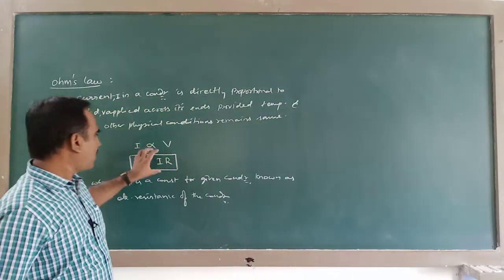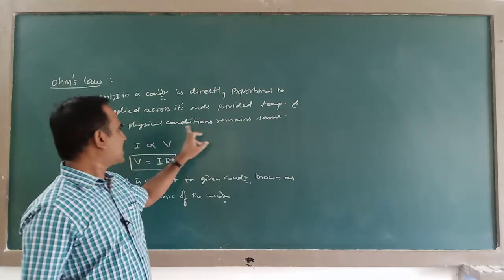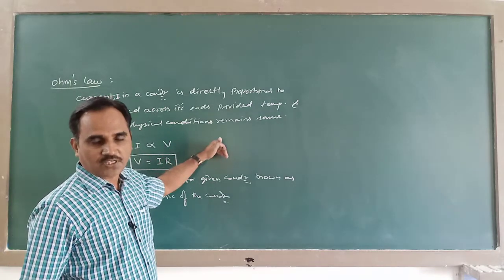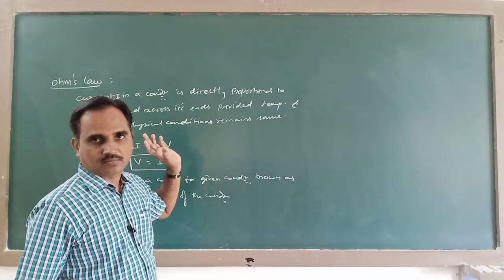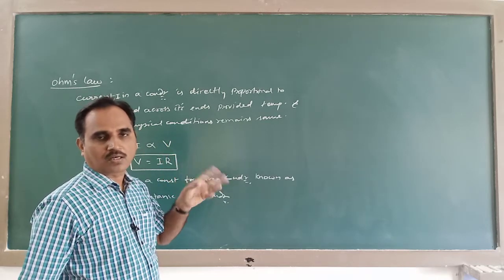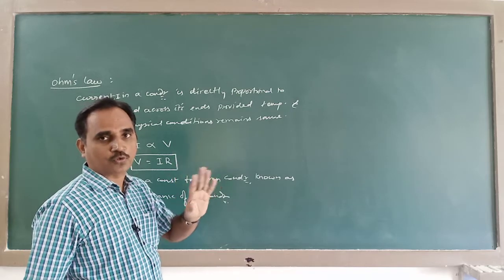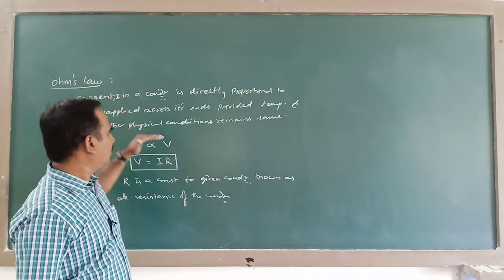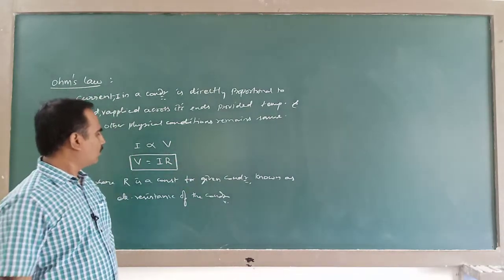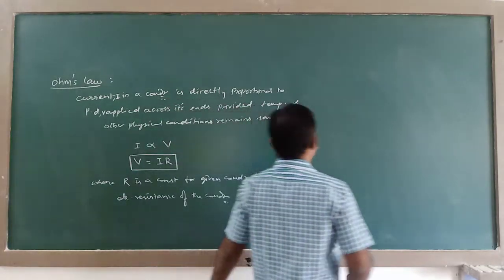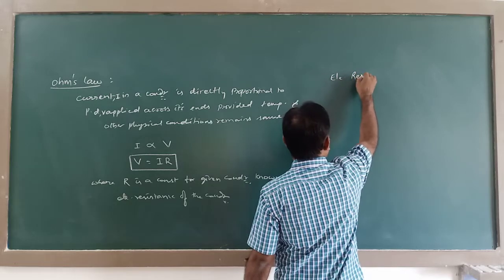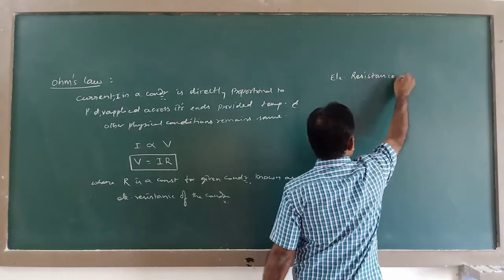See, this Ohm's law is applicable under this condition. Temperature must be the same. Physical conditions means conditions like tension, conditions which alter the dimensions of the conductor should not be there. That's what you mean by physical conditions remain the same. So, this electrical resistance, this term you have to understand.